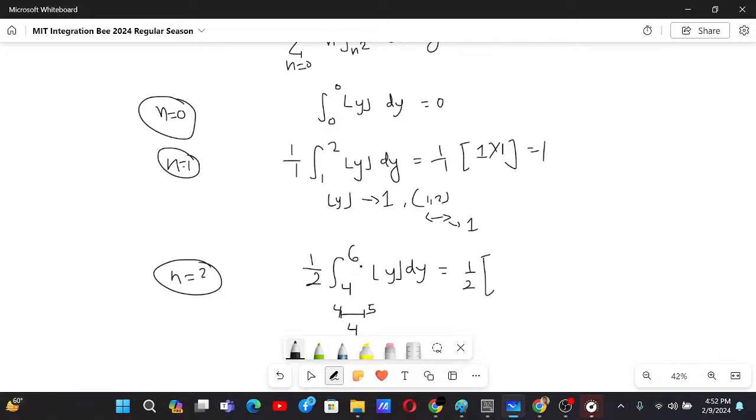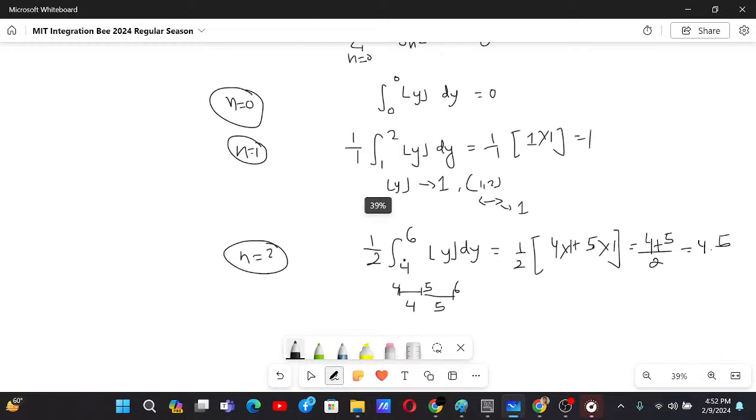Yeah, for 4.2, 4.3, that value will be 4. For the next interval from 5 to 6, the value will be 5. So we have 4 into 1 plus 5 into 1. So basically the average of 4 plus 5 by 2, that's 4.5.